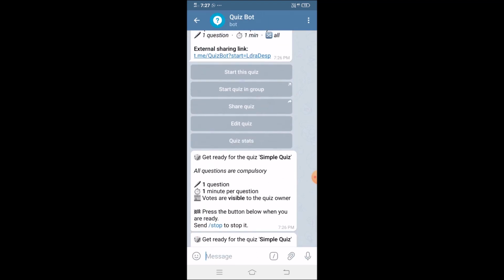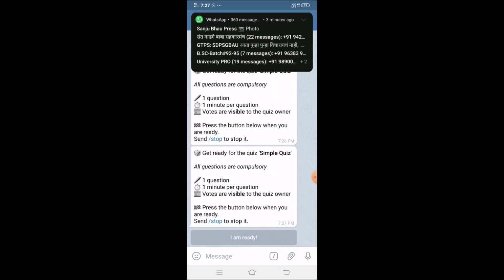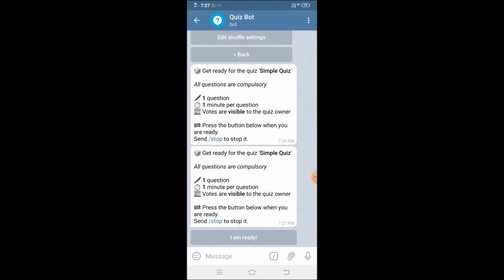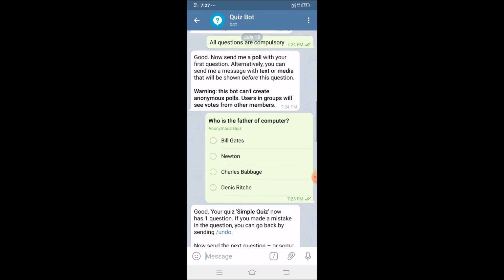You can edit your quiz also by using the edit option. You can edit title, you can edit description. You can perform any operation with this. So this way it is possible for you to create any quiz by using Telegram. So Telegram channel can also be used for creating quizzes. So please try to use it.